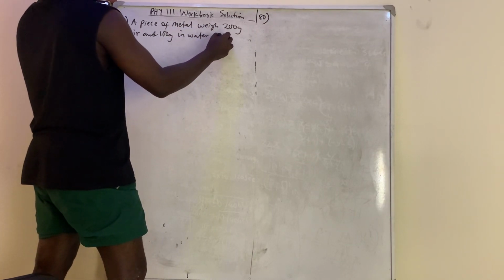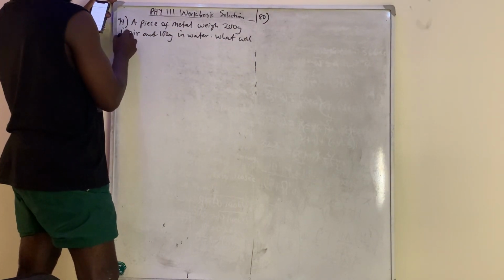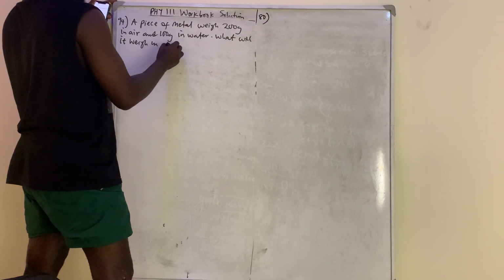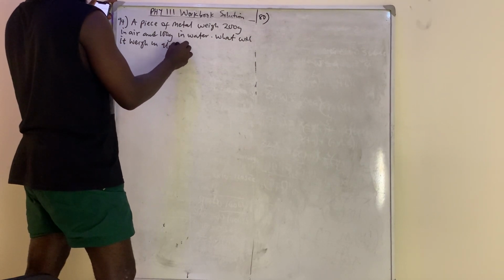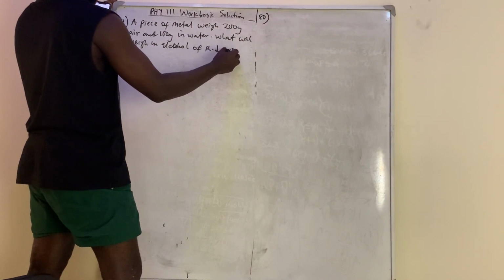And I say, what will it weigh in alcohol of relative density 0.8?